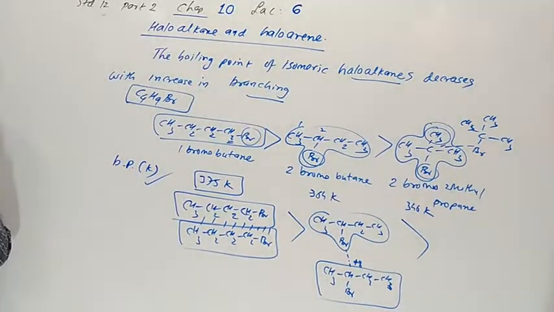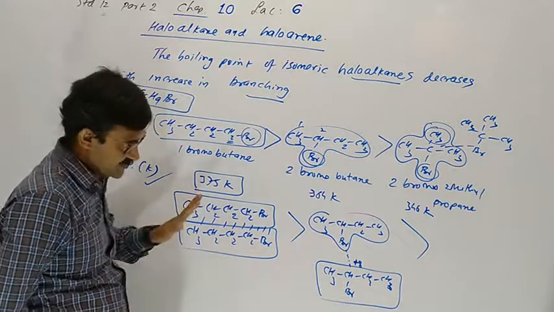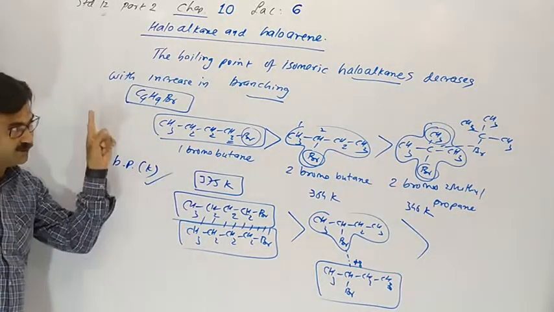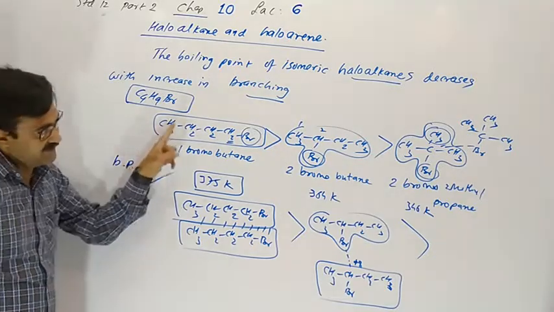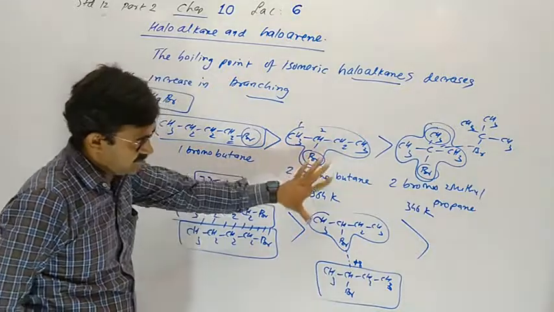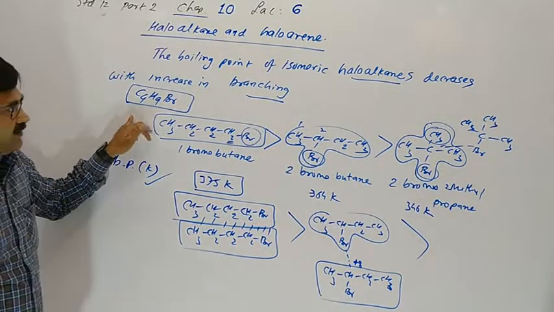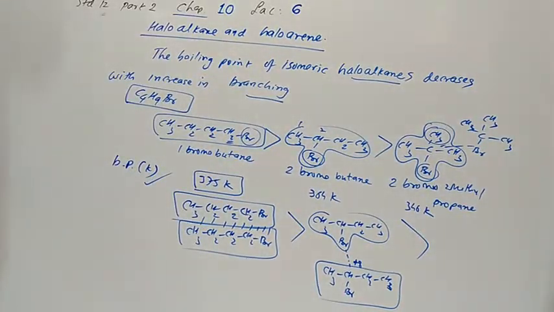So when branching increases, boiling point decreases. Whenever molecular mass increases, boiling point increases. Whenever molecular mass and formula are the same, we have to follow this rule: if molecular formula is the same, then as branching increases, boiling point decreases.